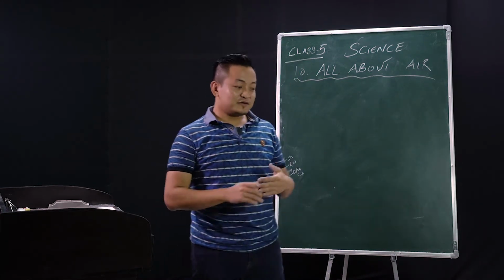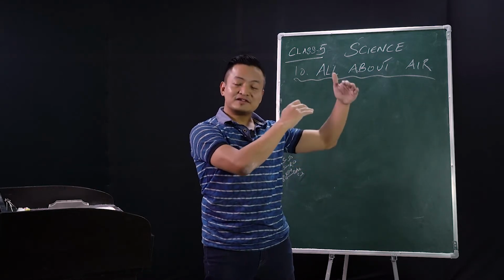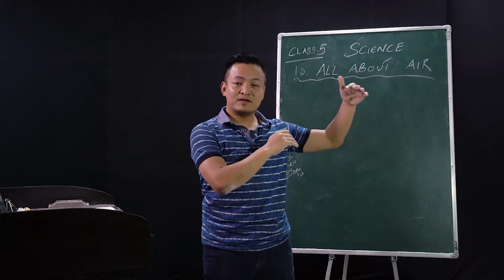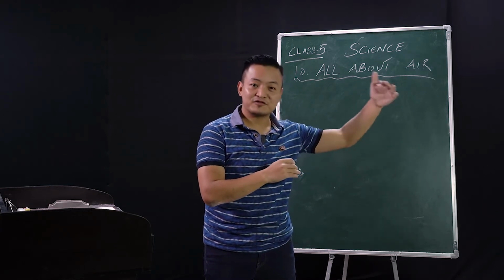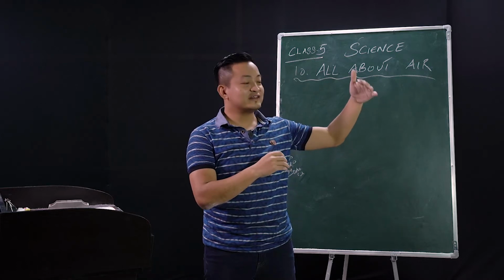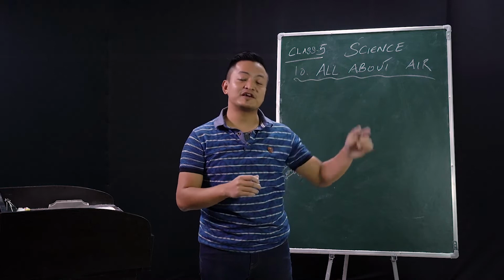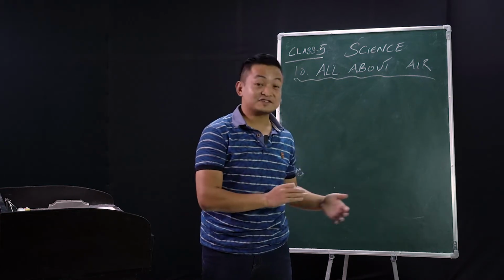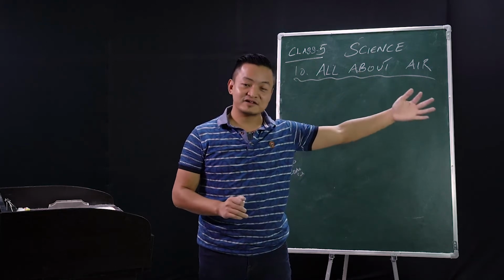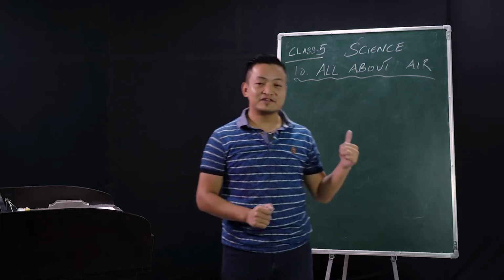So we have it surrounded by a blanket of layers of atmosphere. We start from troposphere, stratosphere, mesosphere, clear? And then it will go till exosphere. So you have to get familiar with all the layers of atmosphere. Not only in class 5, but you'll study in higher classes as well in more details. Clear? So today we'll study everything one by one.